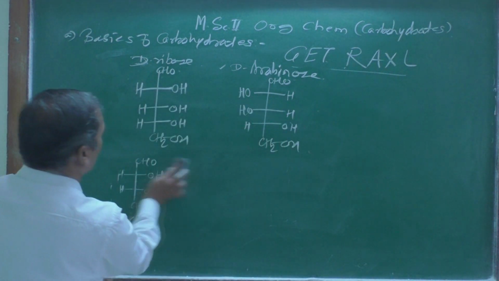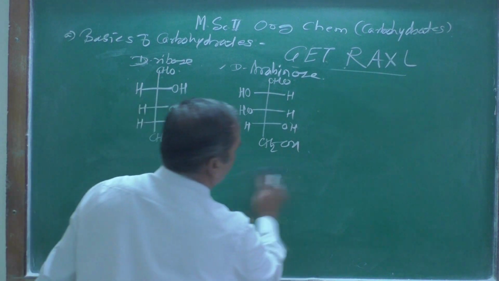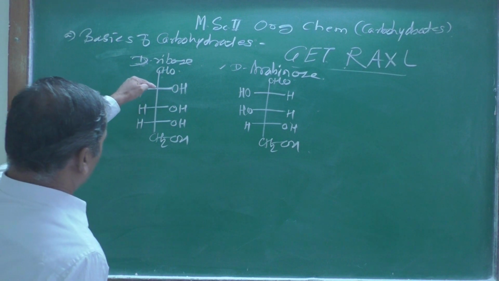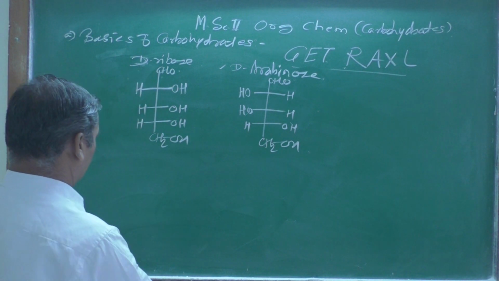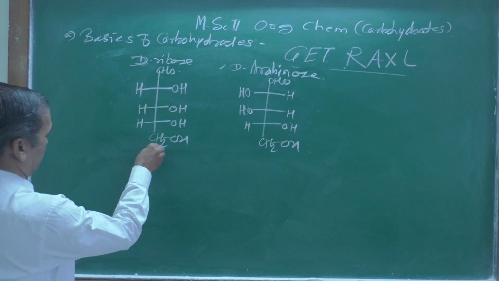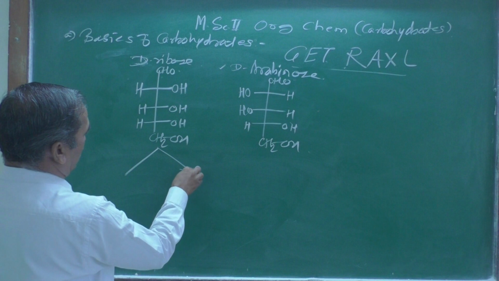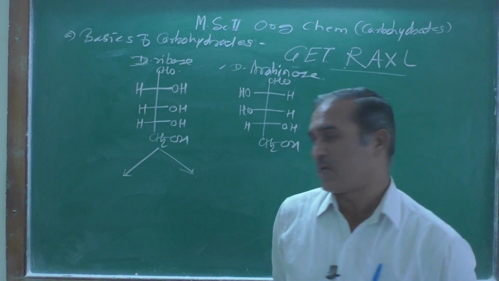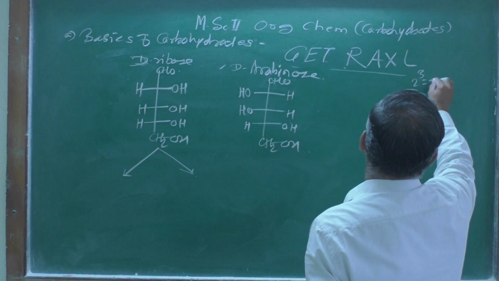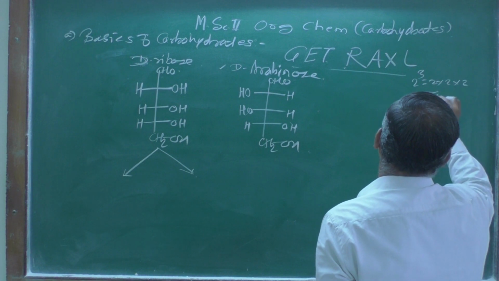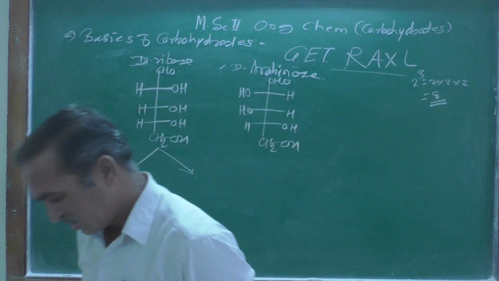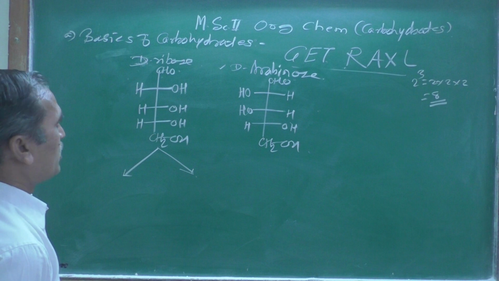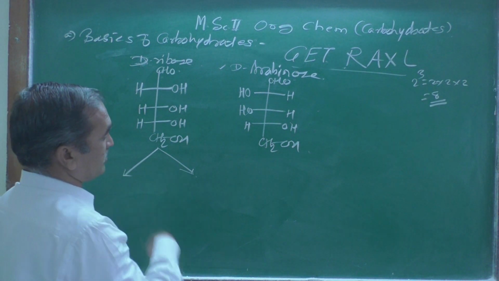Again these are going to convert into further two, because we know that the number of chiral centers, look here, 1, 2, 3, are there. Can you tell me how many isomers you get over there? 2 raised to 3 means what? 2 into 2 into 2. In total you are going to get 8 isomers, and therefore let us look at how we are going to get a total of 8.